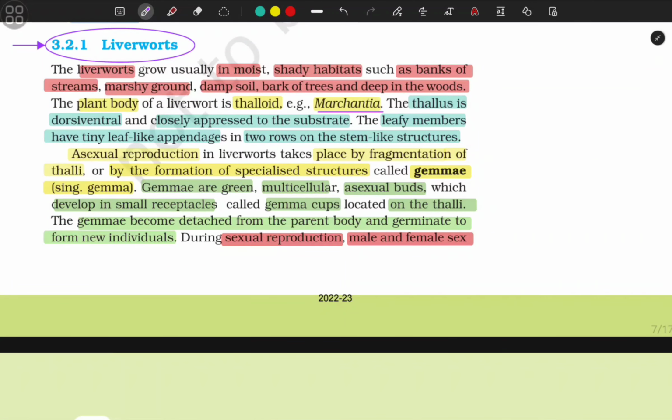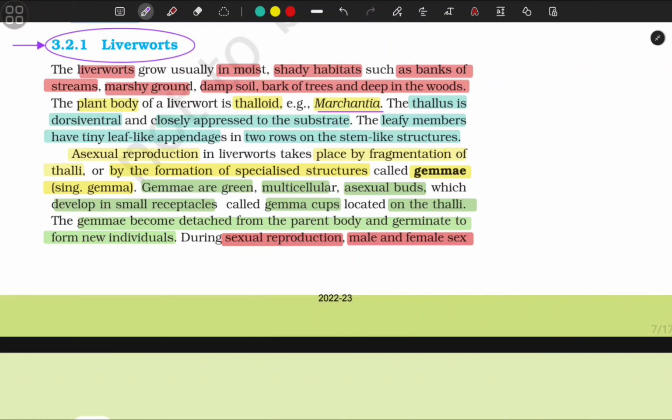Liverworts. The liverworts usually grow in moist, shady habitats such as banks of streams, mossy ground, damp soil, bark of trees, and deep in woods. The plant body of liverworts is thalloid, for example, Marchantia. The thallus is dorsiventral and closely pressed to the substrate. The leafy members have tiny leaf-like appendages in two rows on the stem-like structures.